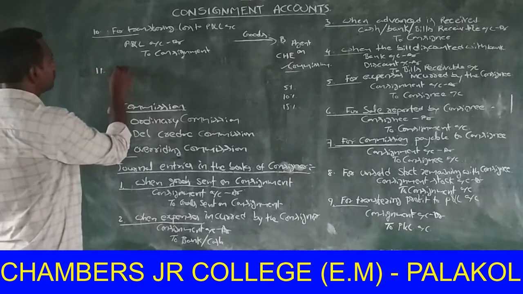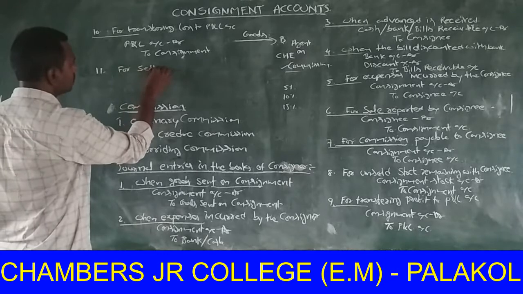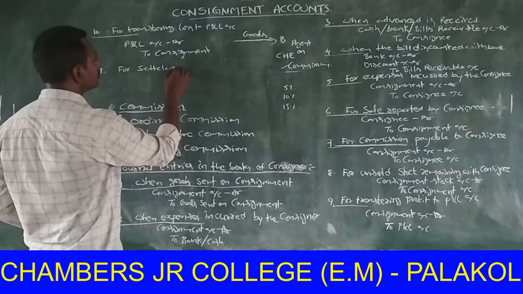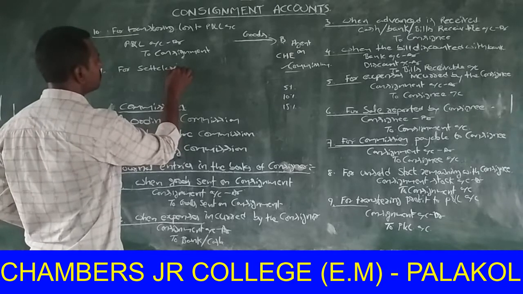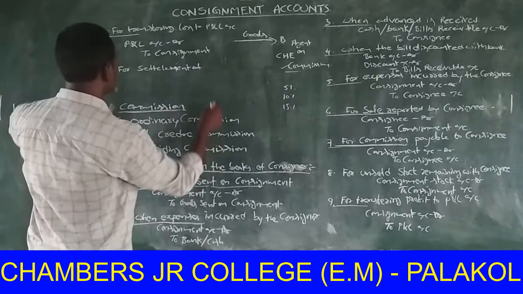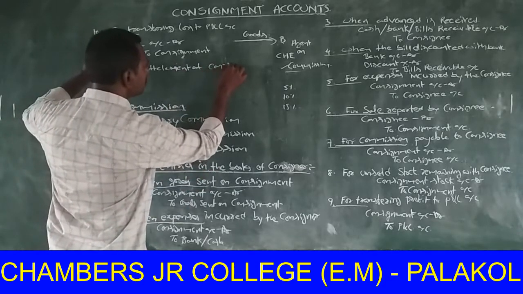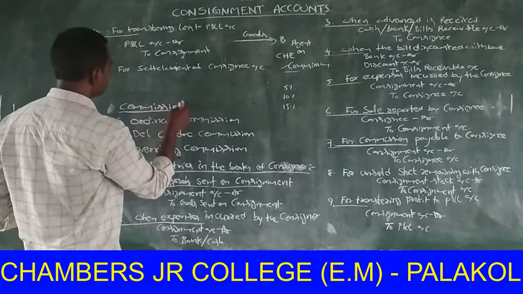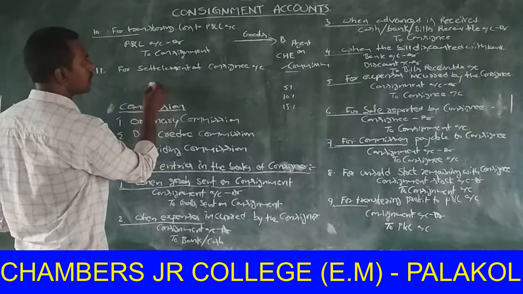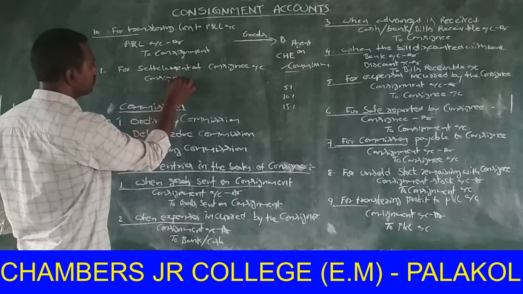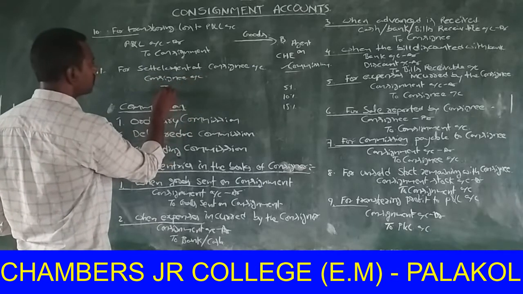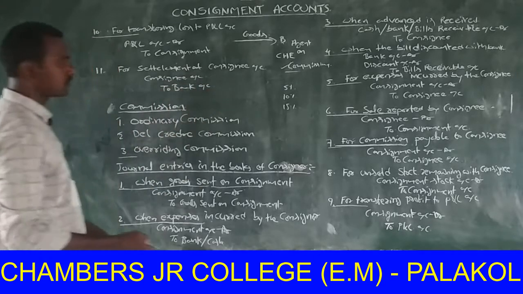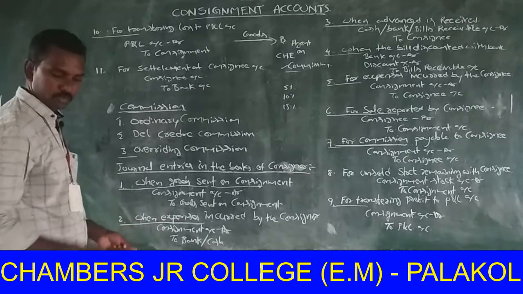Next one, for settlement of consignee account, the journal entry is consignee account debit, to bank account.